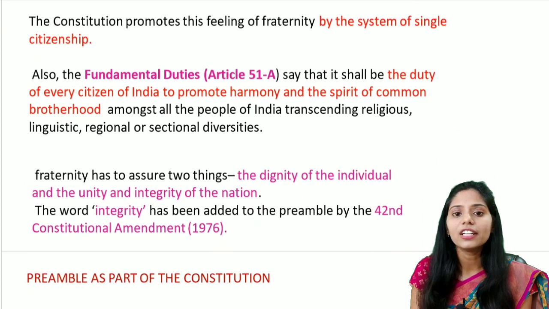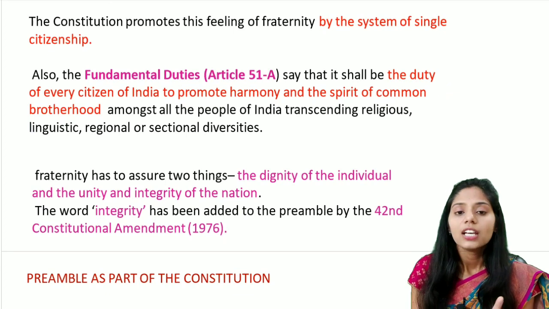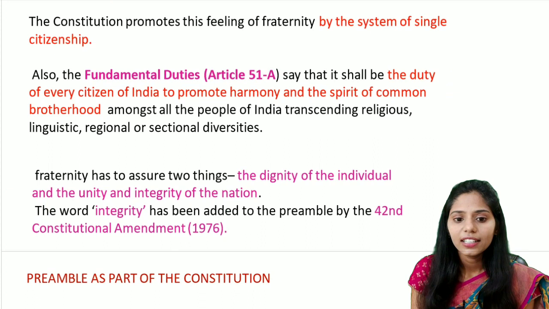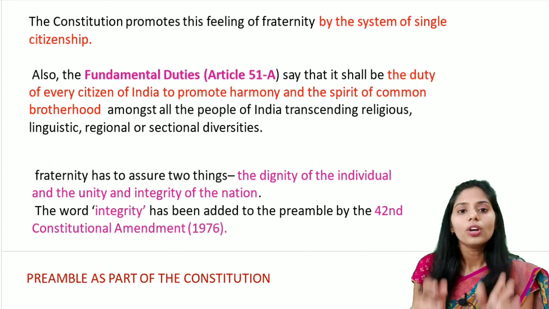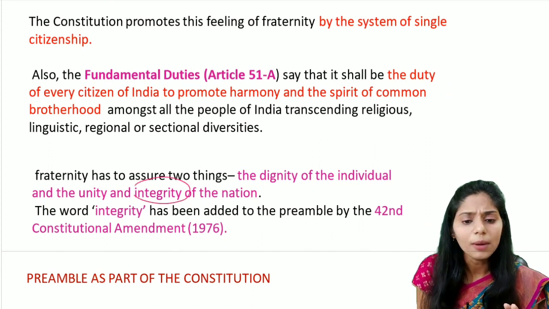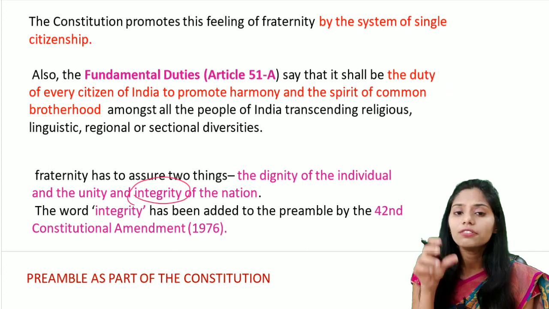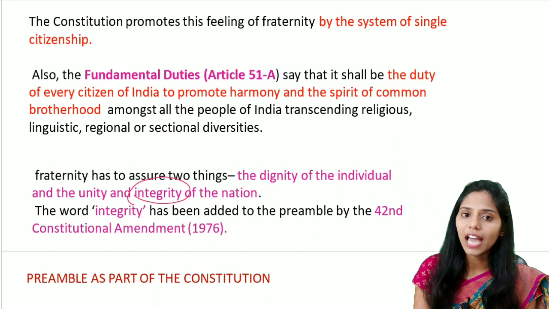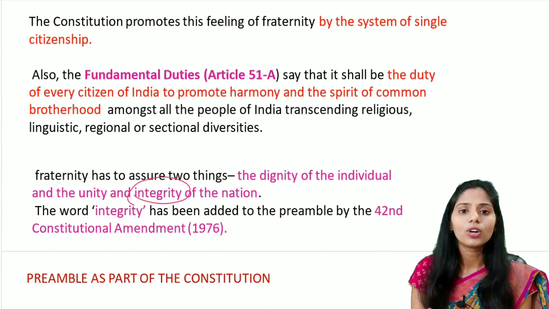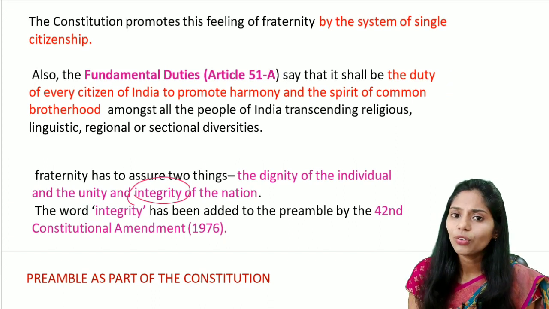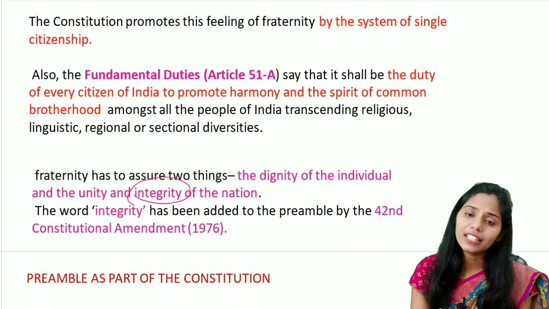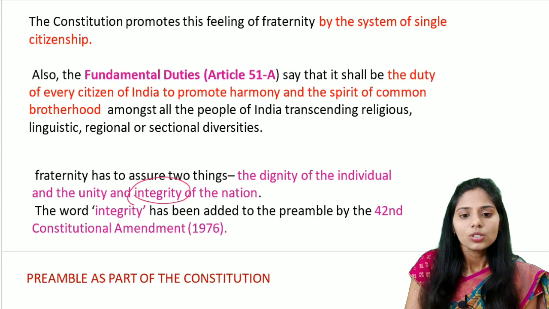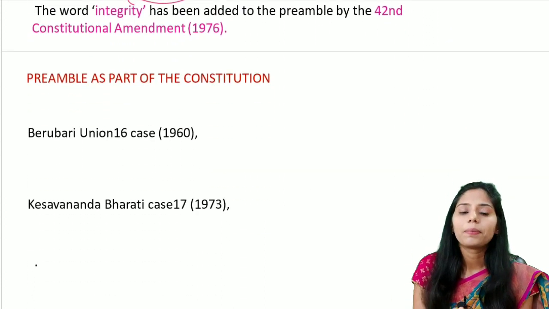And if you see, fraternity also ensures two important things. The first one is the dignity of the individual. The second one is the unity and the integrity of the nation. So the word integrity is not present in our original Constitution. The word integrity was added through the 42nd Constitutional Amendment Act of 1976. So what are the three words that were added by this 42nd Constitutional Amendment Act of 1976? Socialist, secular and integrity.